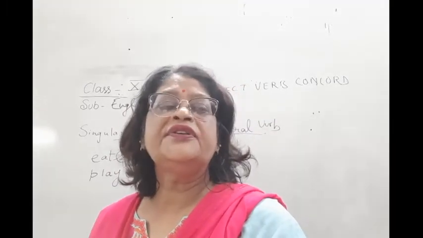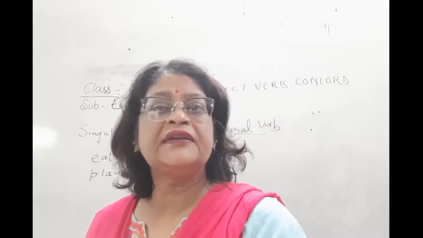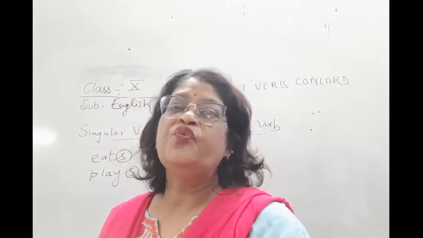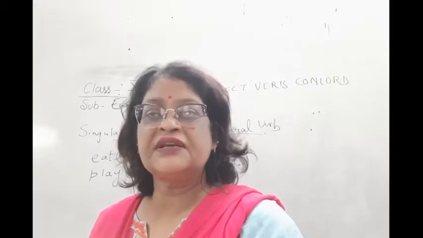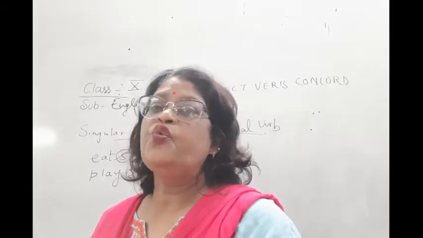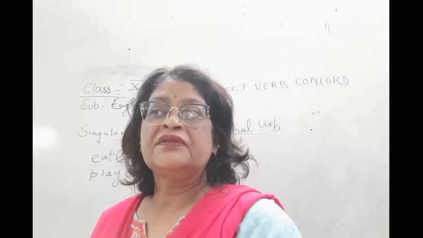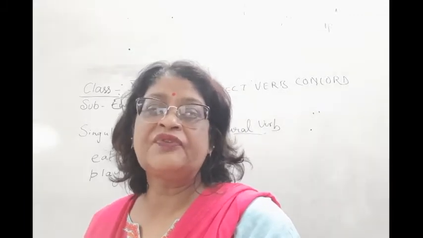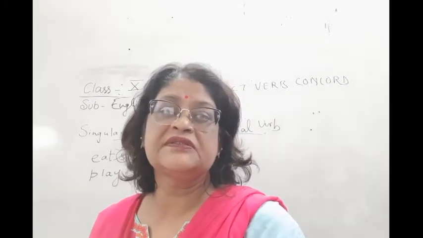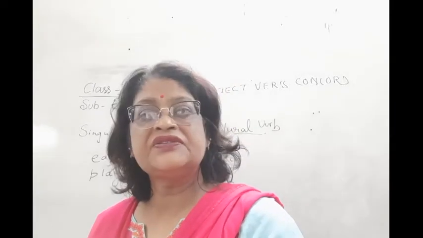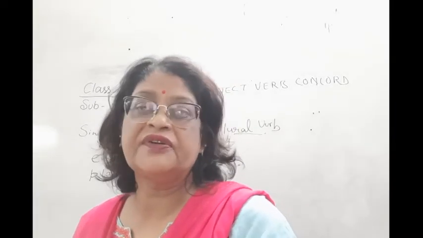And then I already told you, is is singular, are is plural in the present form. Was is a singular verb in the past form, and were is used with a plural subject, a plural verb in the past form. It is used with plural things. Has again is a singular verb and have is a plural verb.